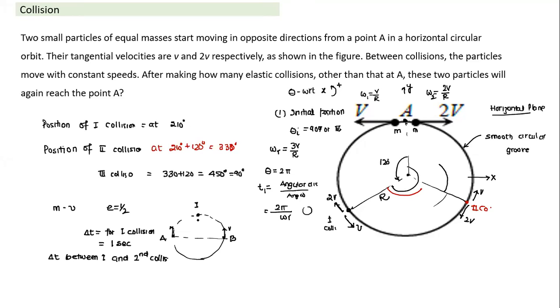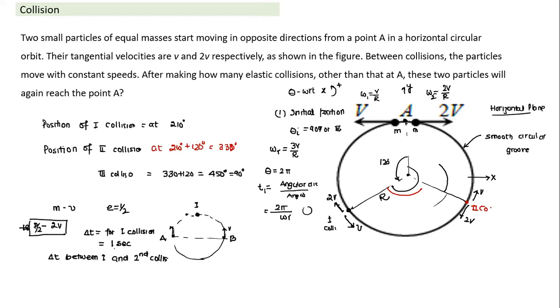If both masses are equal, after the collision has taken place here, what has happened in the first case? They have undergone a relative displacement of 180 degrees with a relative velocity of 2v. So for the first collision, they traveled a distance of half the perimeter, P by 2, at a relative speed of 2v, and the time taken is 1 second.